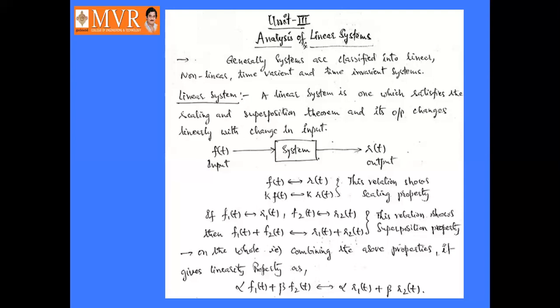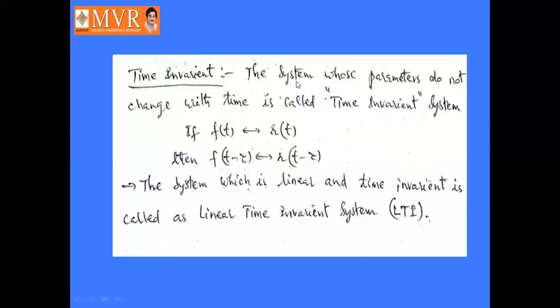Then coming to the time variant system. What is meant by time invariant system? The system whose parameters do not change with time is called a time invariant system. With respect to time, the parameters will not change. Then that is called a time invariant system.